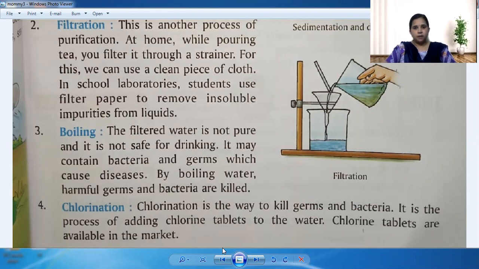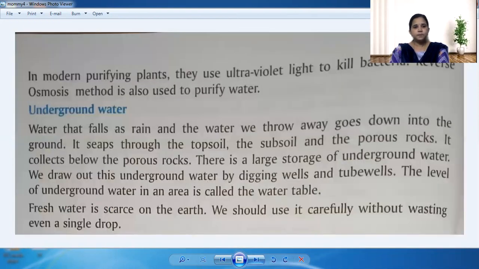Whenever we get rains and floods, when such calamities occur, what happens to the groundwater? It is disturbed by these weather conditions, so we get muddy water. In order to overcome such situations and purify the water, they use the chlorination process. That is, a chlorine tablet is mixed into the water. That is called chlorination. Chlorination is the way to kill germs and bacteria. It is the process of adding chlorine tablets to the water. The chlorine tablets are available in the market. This is the process by which they clean the water.